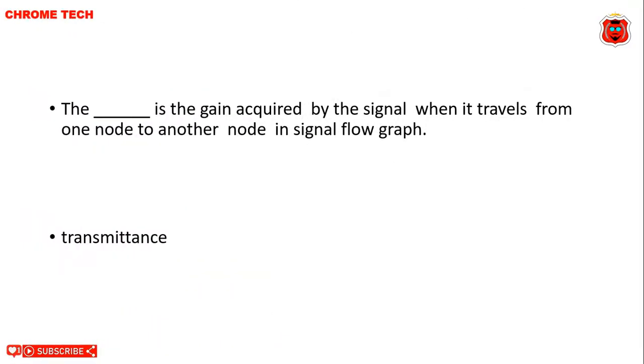The dash is the gain acquired by the signal when it travels from one node to another node in signal flow graph. Transmittance is the correct answer. The transmittance is the gain acquired by the signal when it travels from one node to another node in signal flow graph. Transmittance is the correct answer.